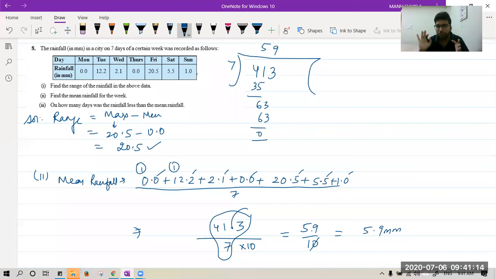Understood? Very good, Ashmit, Jitesh, good beta. So never make a question complicated. Always remove the decimal and then find the answer. Yes, Hera, answer is 5.9, correct.